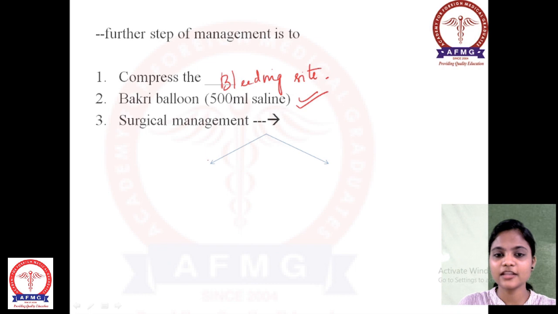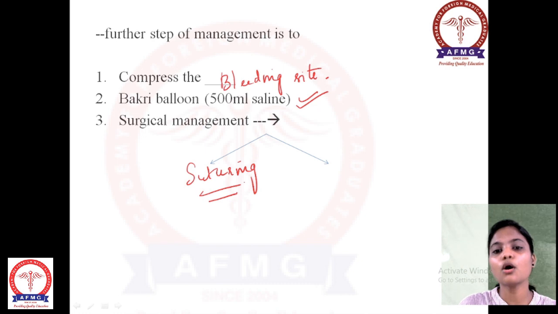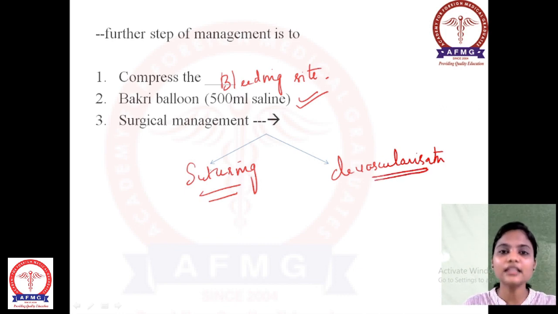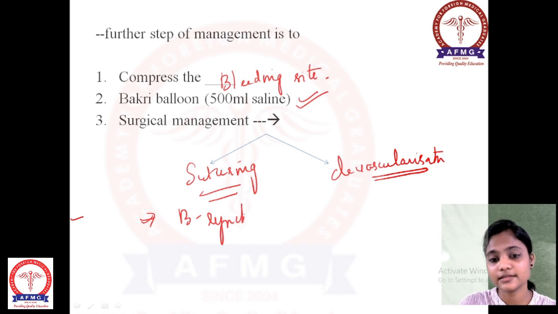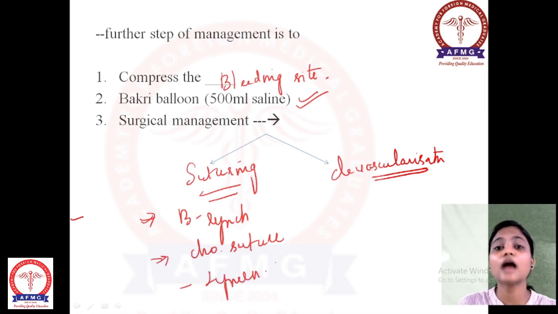So what is the surgical management here? One is suturing, or you can do devascularization. What does it mean? Suturing means you just tie the place where it is bleeding from, and devascularization means you are going to ligate the blood supply totally. In suturing, what can we do? One is B-Lynch suturing, and Cho sutures, and Hayman sutures. These are the kinds of sutures we can do in postpartum hemorrhage.